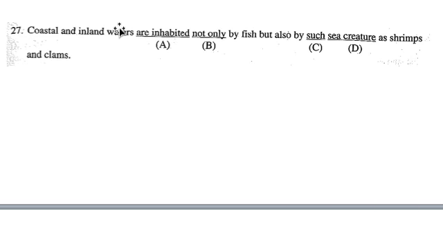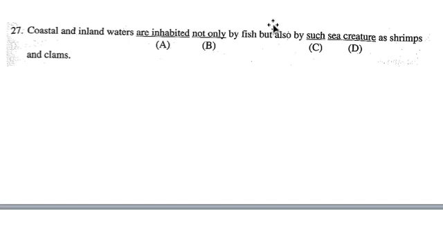And water is normally singular, non-countable, but this is referring to territorial waters, different bodies of water. They might talk about the waters of the British Isles, or around some island. They might talk about the waters around Japan. So waters is okay. That might look like a mistake, but it's not. It's correct. Are inhabited, that's okay. Not only, and when you see a not only, you should immediately look for a but also. So not only by fish, but also, there it is. So these are good. These are correlative.